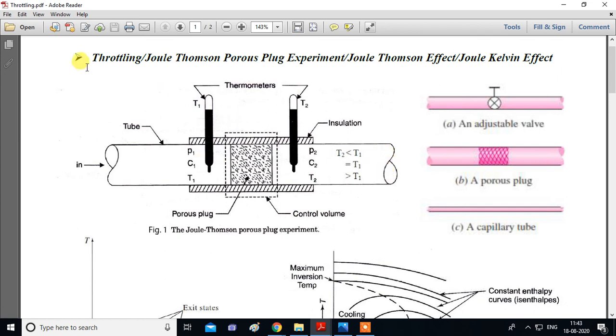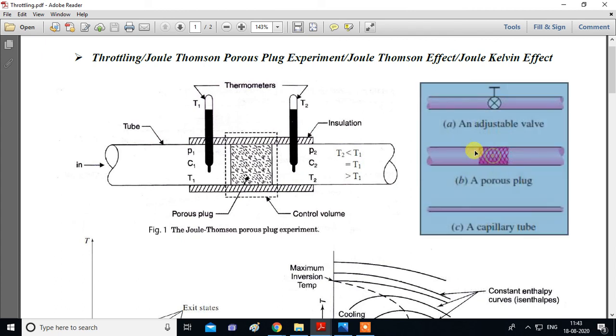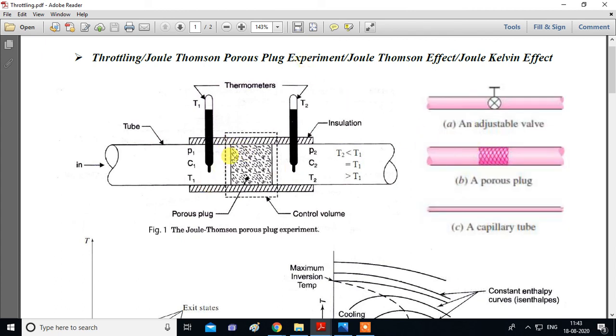What do you mean by throttling? Suppose this is a pipe. Inside a pipe, we attach a valve. So when you slightly turn off the valve, what will happen? There will be flow restriction to the fluid, and because of that, there is a process. This process is known as throttling process. Same can be done with the help of porous plug. Porous plug means it is a plug like this, and it will be having pores. So if a fluid is passed inside a porous plug, that is why it is known as porous plug experiment. That also gives throttling effect.